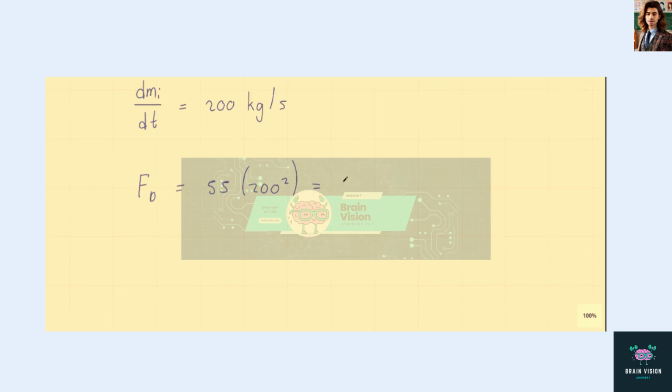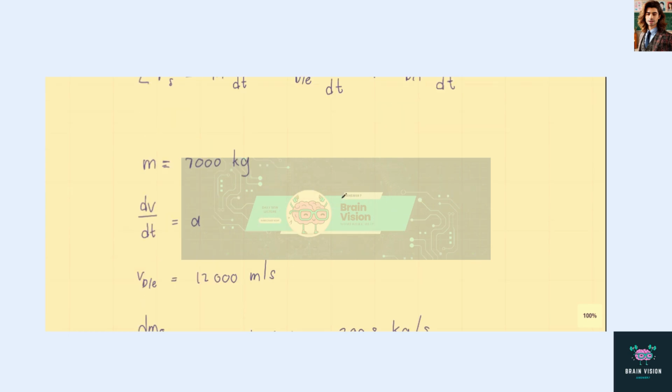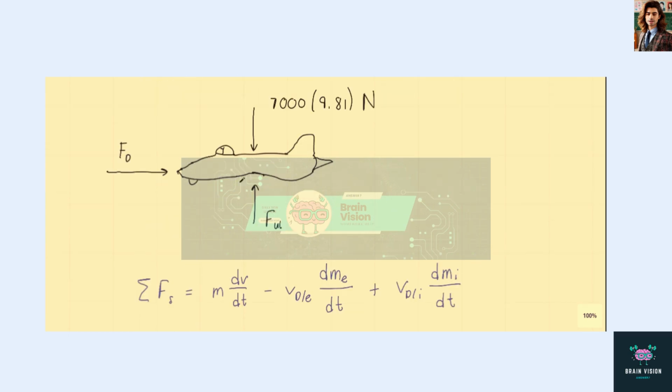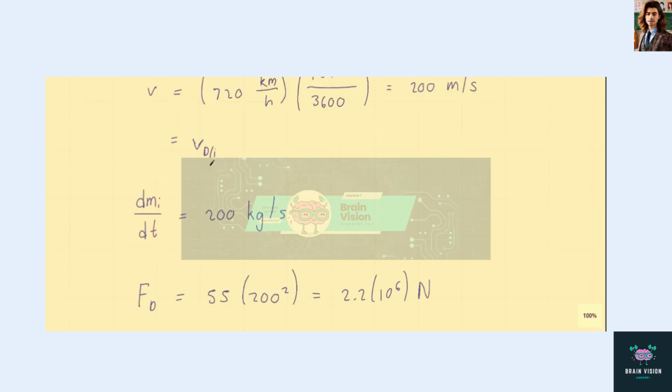And so this drag force is 2.2 times 10 to the power 6 newtons. Now, if we refer back to this free body diagram, we can see the jet is moving horizontally. The vertical forces on it are balanced, its weight and the uplift force, and acting along its line of motion is the drag force alone.